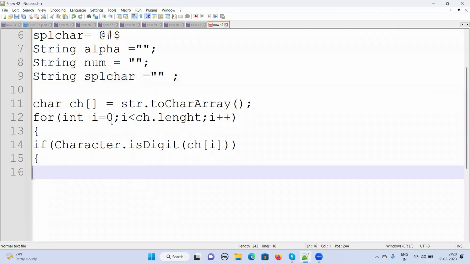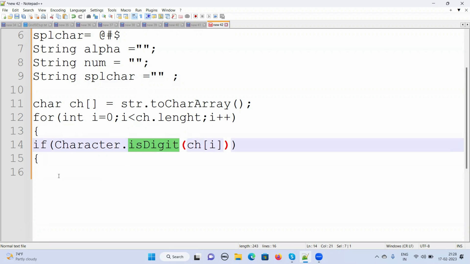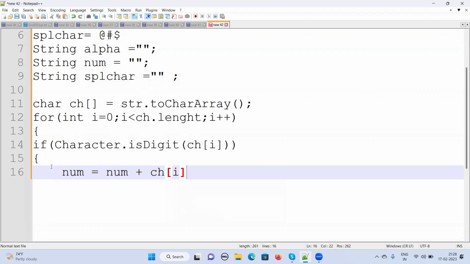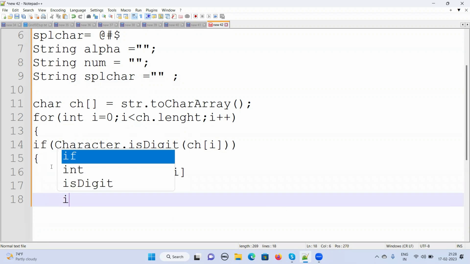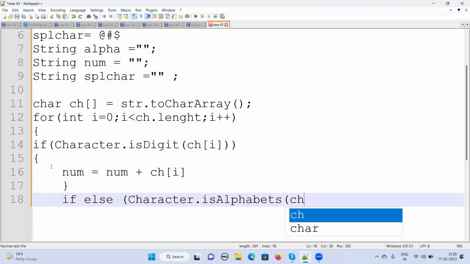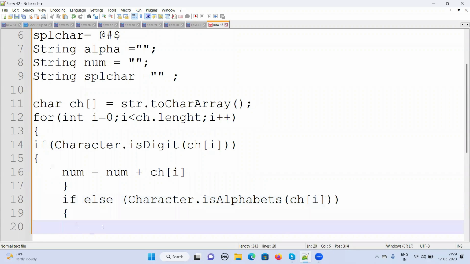So if a character is of type digit, then I'm going to just add it to the number. Likewise, else if it's a character, so these are the methods which are available under this Character class. So if this is an alphabet, then I'm going to add it to the alpha.